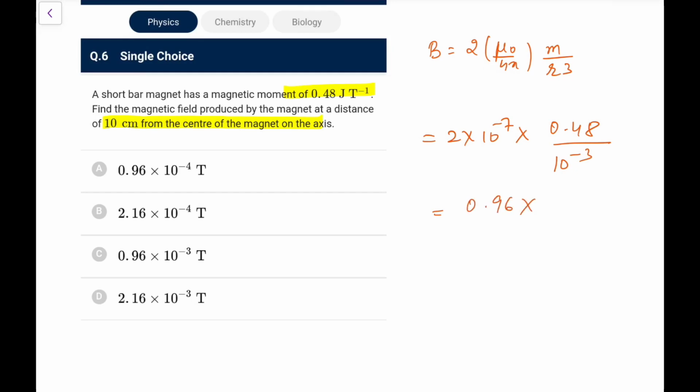So this is 0.96 into 10 to the power minus 4 Tesla I can go for. So option A is the most appropriate one.